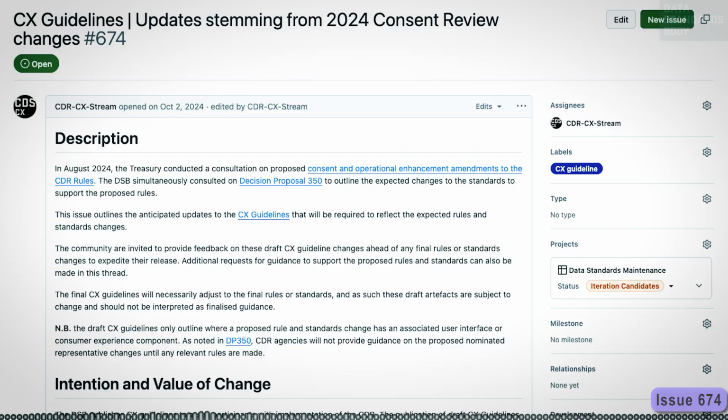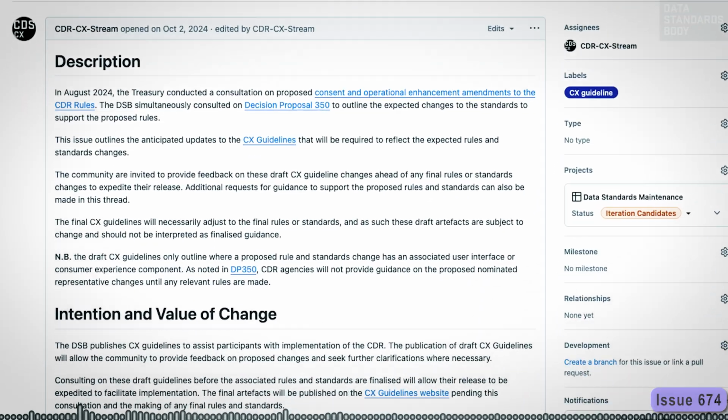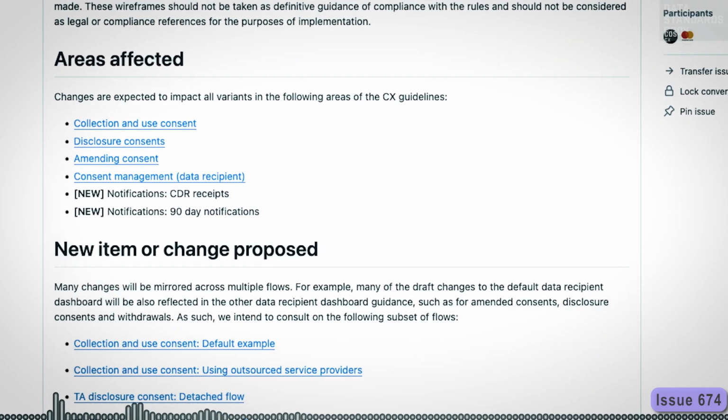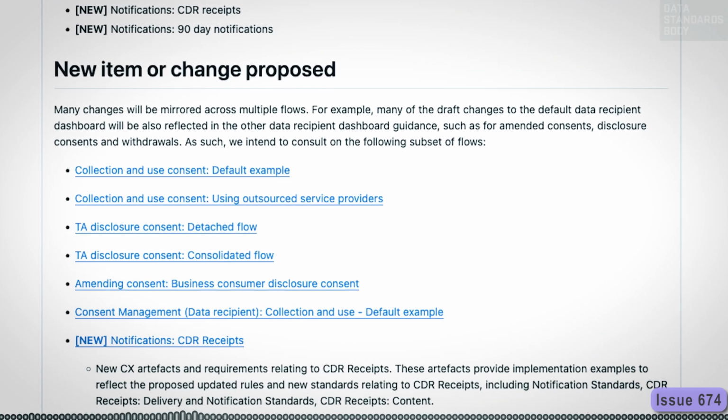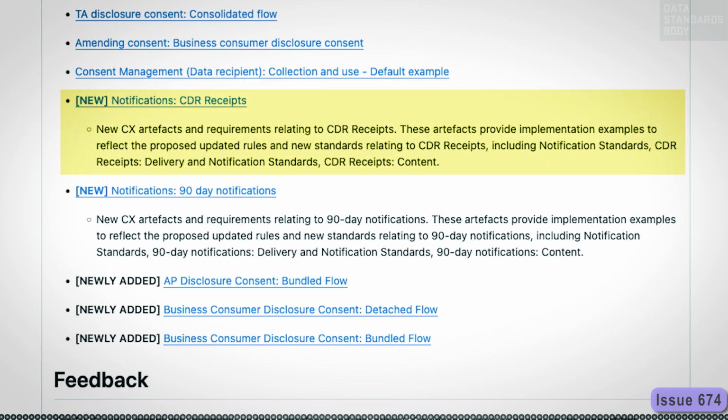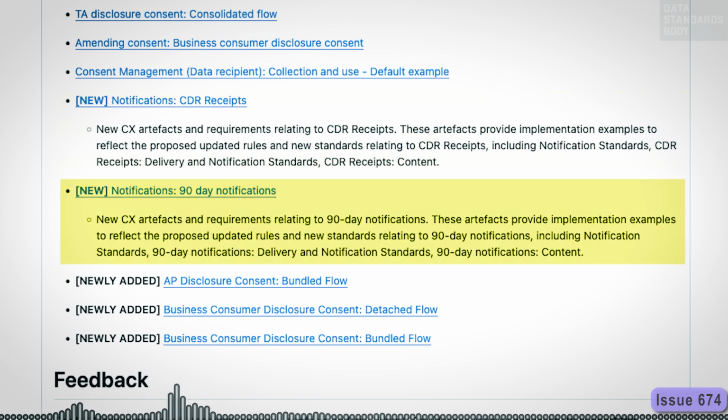Issue 674 outlines the anticipated CX guidelines updates related to the 2024 consent review. Changes are expected in the following areas of the CX guidelines: collection and use consent, disclosure consents, amending consent, consent management, data recipient, new notifications, CDR receipts, new notifications, 90-day notifications. This issue has been carried over from MI21.